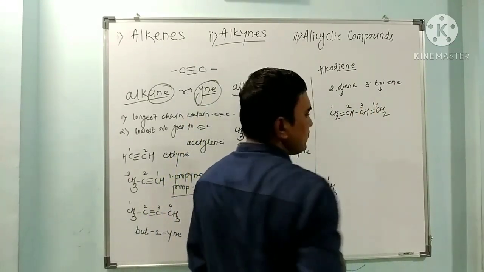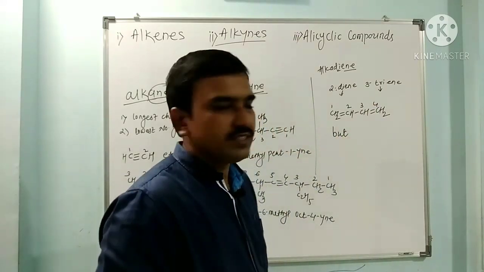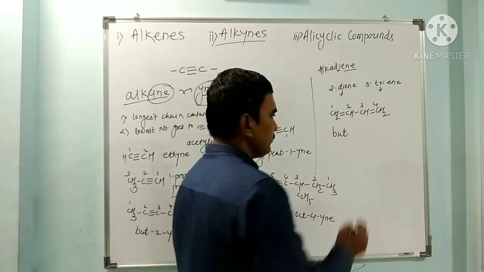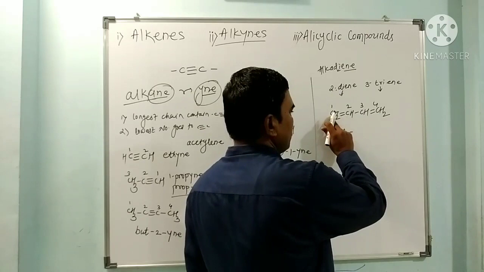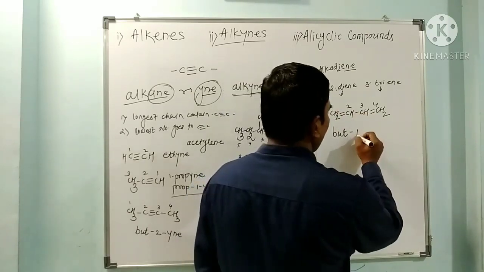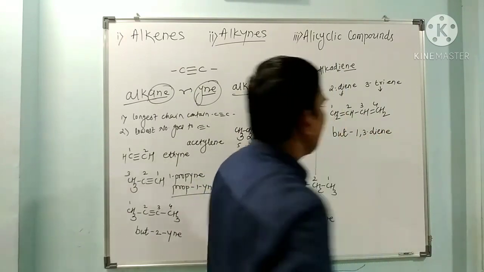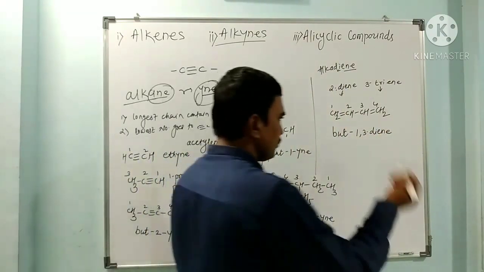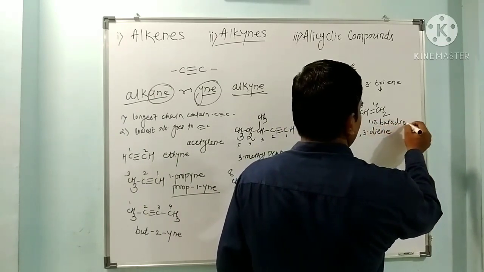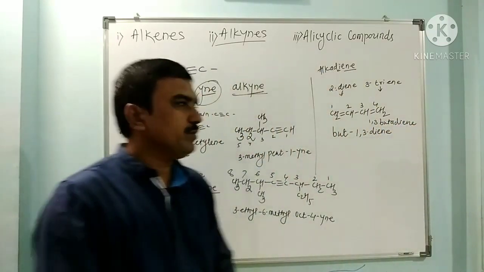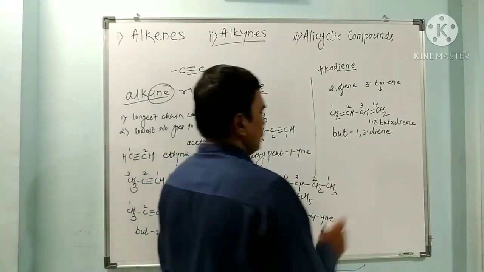There are 4 carbons, so it is butadiene. How many double bonds? 2. Mention the positions 1 and 3, so 1,3-diene. It is called 1,3-butadiene. This is how we have named butadiene.